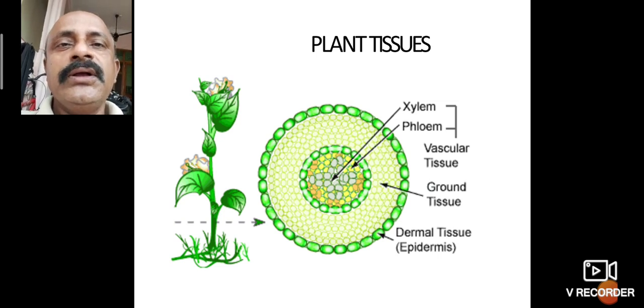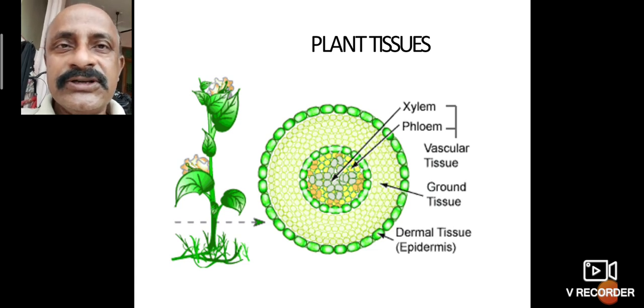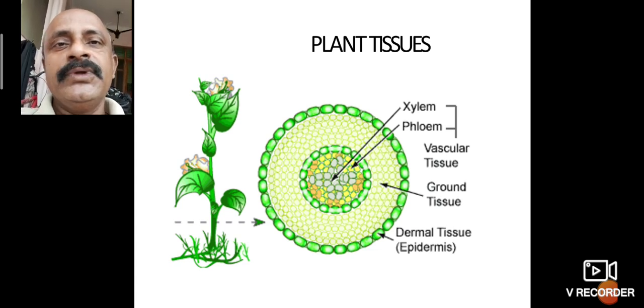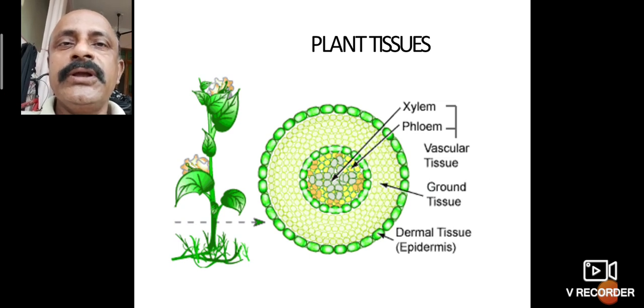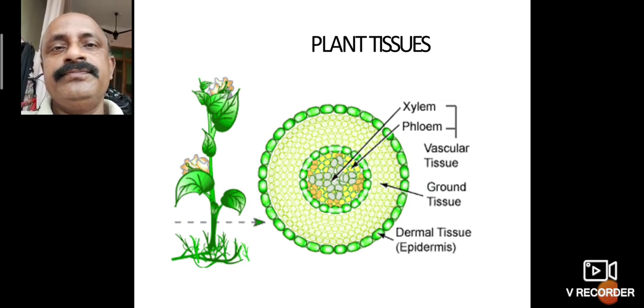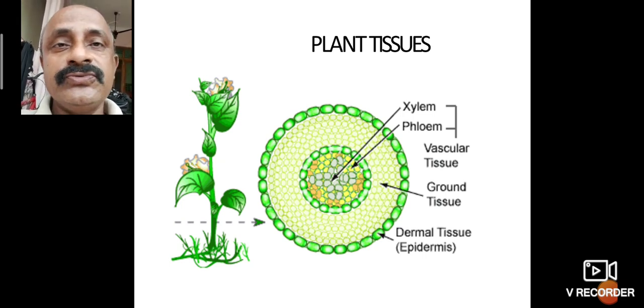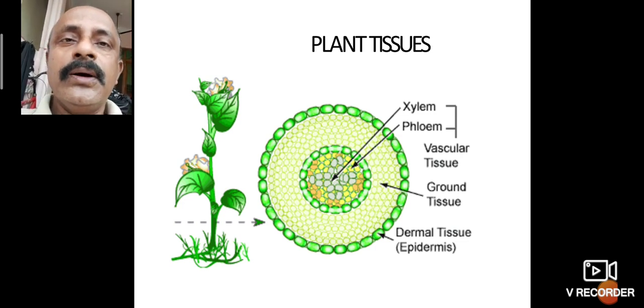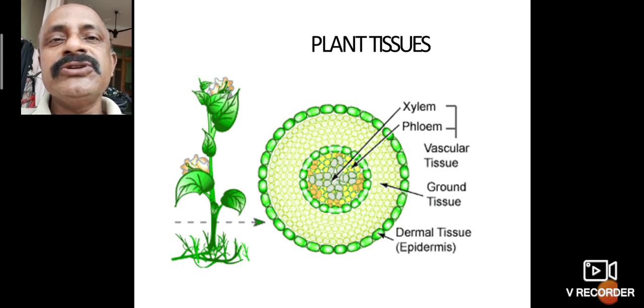Meristematic tissues are at the primary growth, primary developmental stage, or embryonic tissue. These embryonic tissues are present in the embryo, shoot tip, root tip, nodes and internodes. After these tissues complete dividing, they convert into permanent tissue, which is further classified into three types: first, simple tissue; second, complex tissue; third, special tissue.